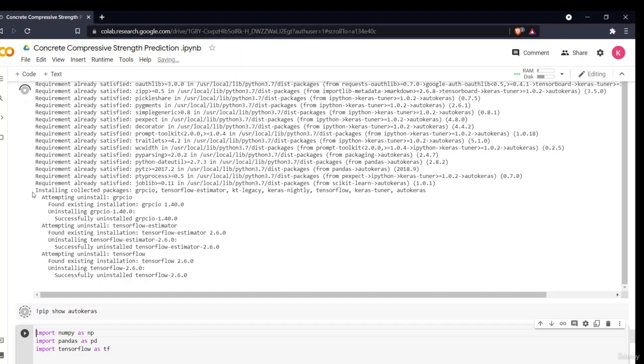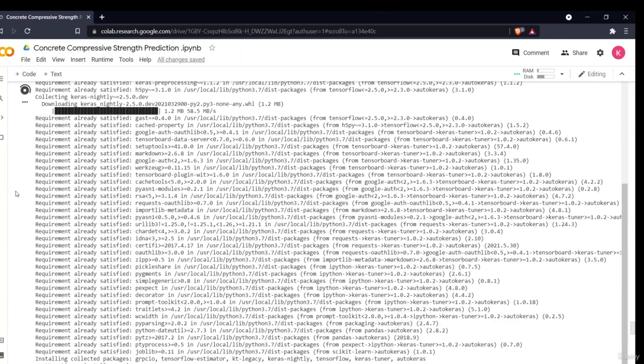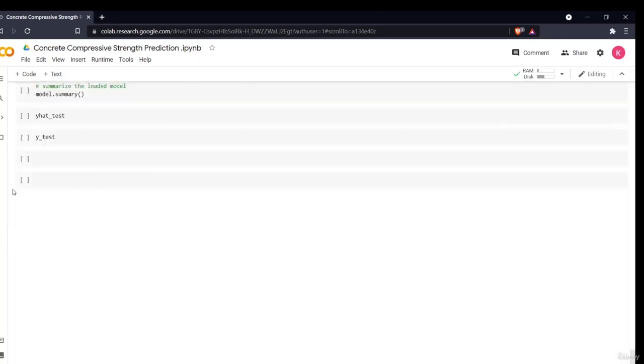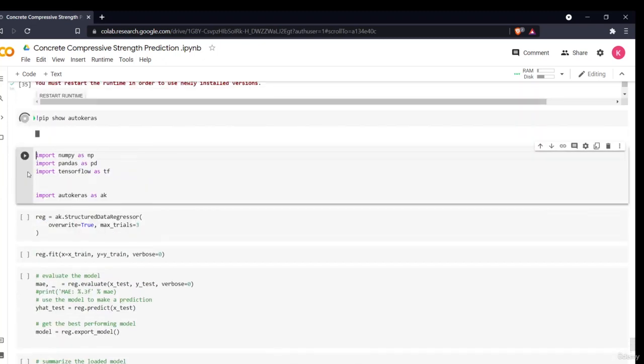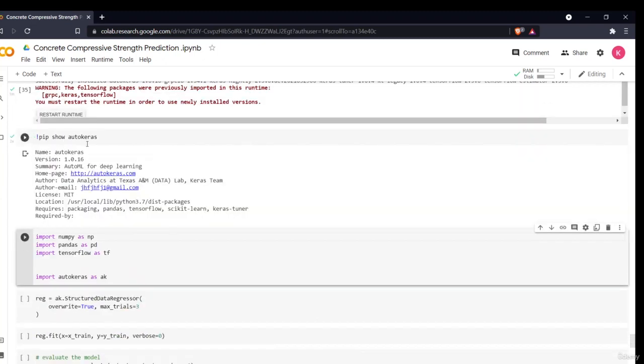It will take a minute or two more. Then I have written a command, pip show autokeras. It is saying restart runtime, but I will not do this because I have already installed it. I don't need to rerun it. I have given the command pip show autokeras. It is showing me the details of AutoKeras: the version, the summary, the home page of AutoKeras, the author email, the license, and all of these different things. These are the required packages, all of these things.